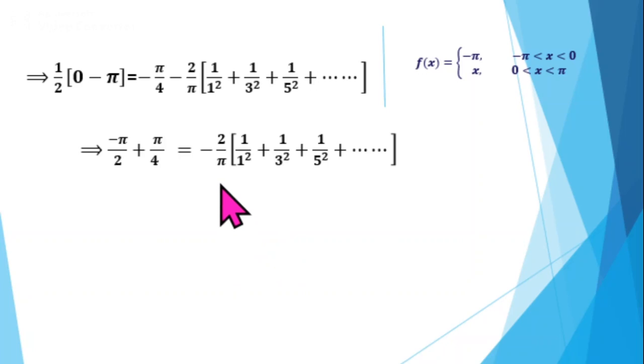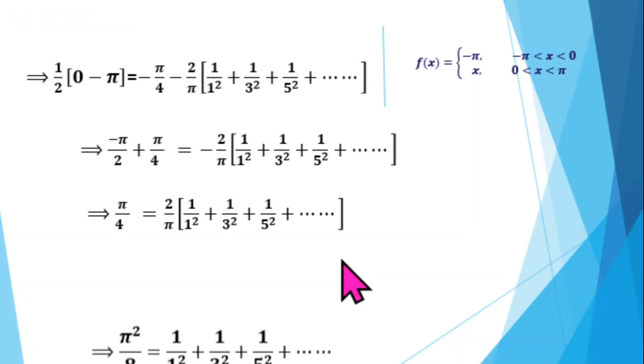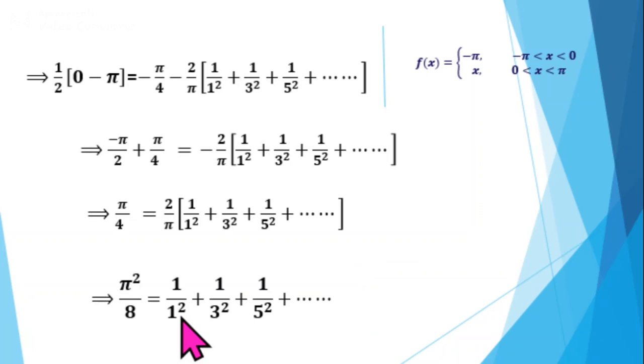Minus 2 is common in all the terms. Take it outside the bracket, so we will get this step. Next go on simplifying both sides. So finally we will get the required series: pi square by 8 equal to 1 by 1 square plus 1 by 3 square plus 1 by 5 square plus and so on.